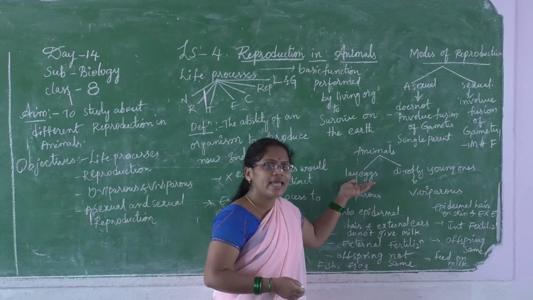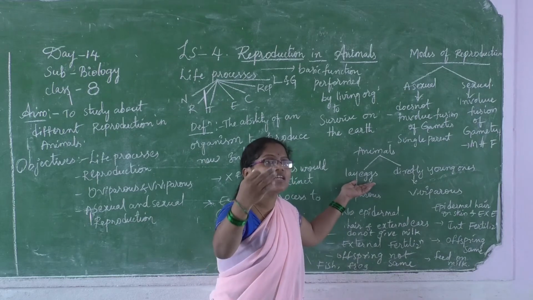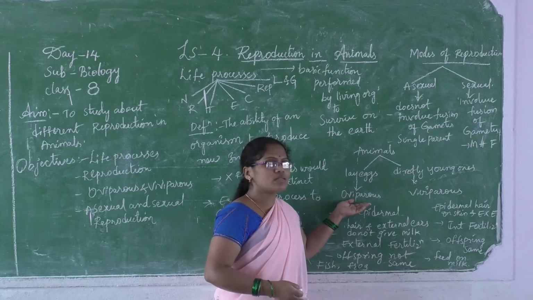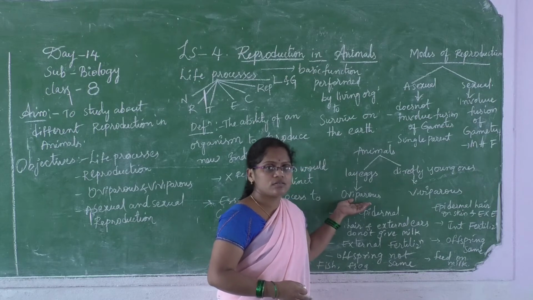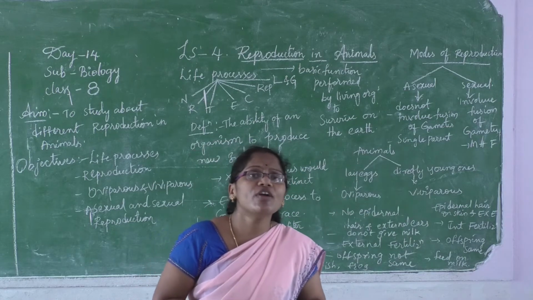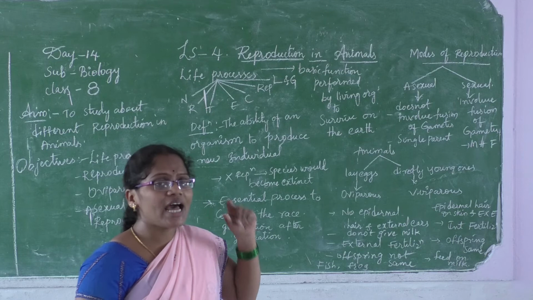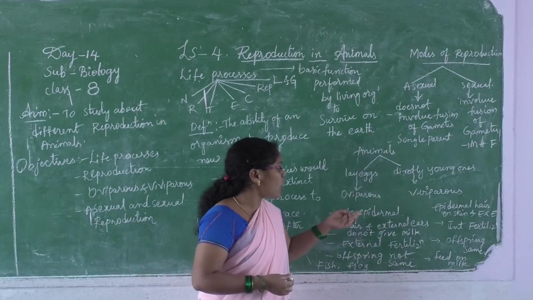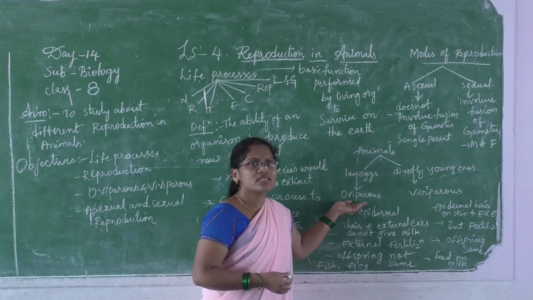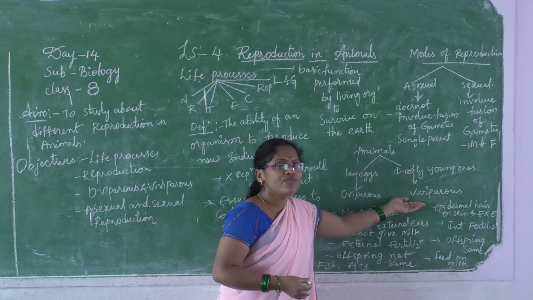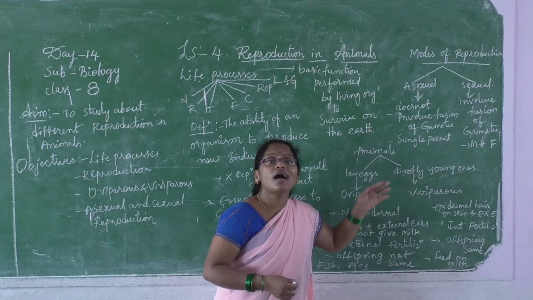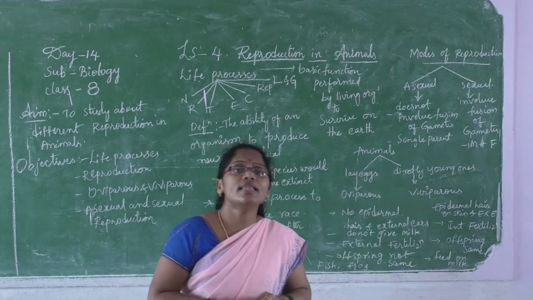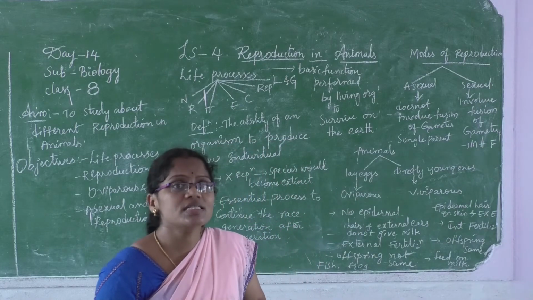The animal which lays eggs to give a young one, we call that process oviparous, and those animals oviparous animals. The animals which give birth to young ones directly, we call viviparous animals.